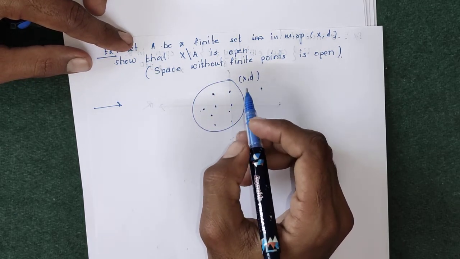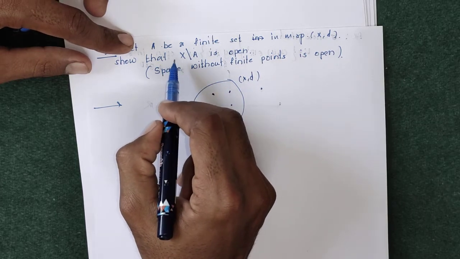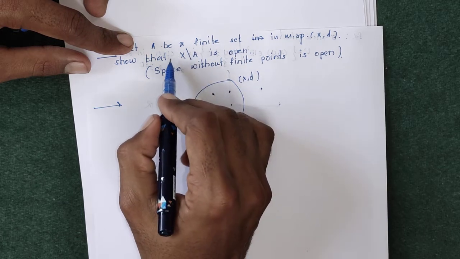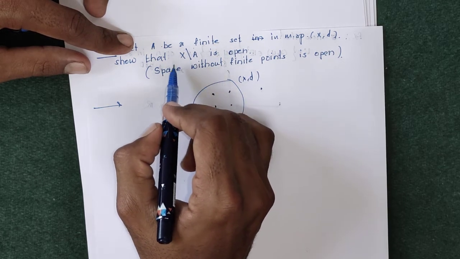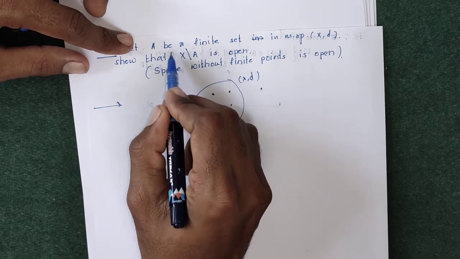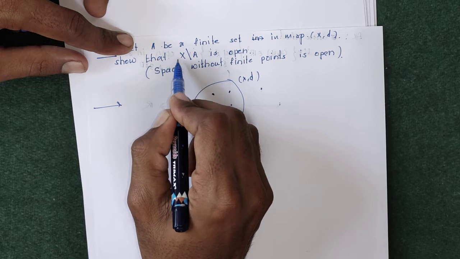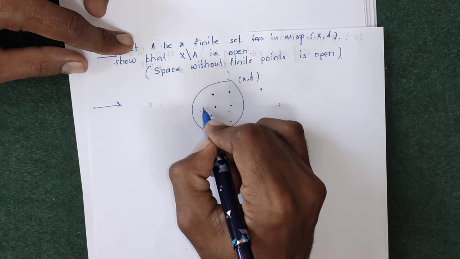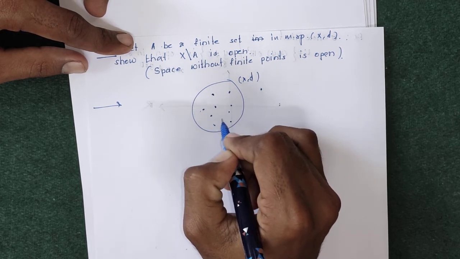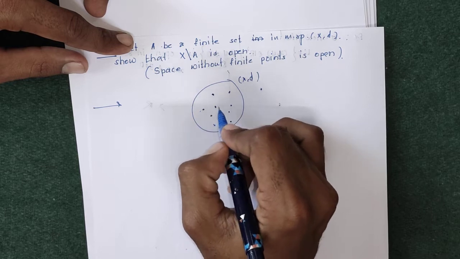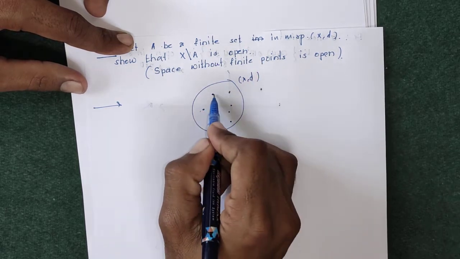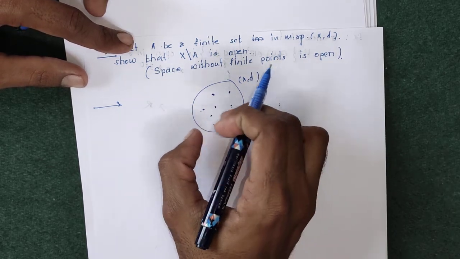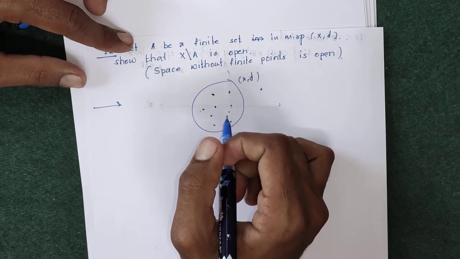To prove any set is open, we have to prove that, taking one element from X minus A, suppose x belongs to X minus A, there exists some r greater than 0 such that S_r(x), the open sphere centered at x, is contained in X minus A. Suppose these 1, 2, 3, 4 up to n elements form the set A, and excluding these finite number of elements from the whole set, we have to prove that the remaining set X minus A is open.